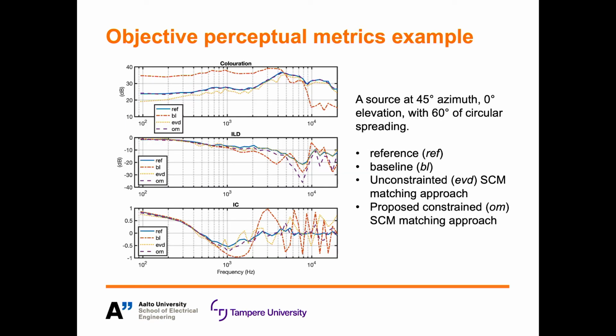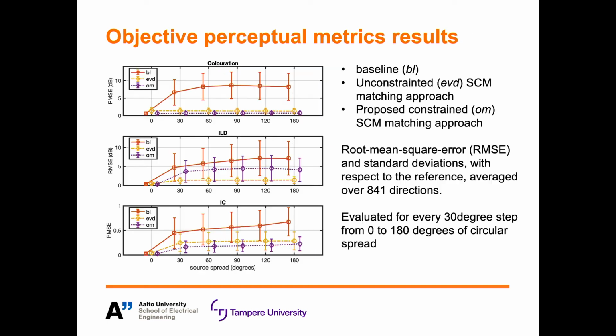And here is an example of the objective metrics plotted over frequency. In this particular example, a source was panned 45 degrees to the left of the listener with 60 degrees of circular spread. And essentially, we're interested in how close each rendering method gets to the reference case. And this was then rerun for many different source directions and degrees of spreading, and thus made up this part of the objective evaluation. And here are the results.